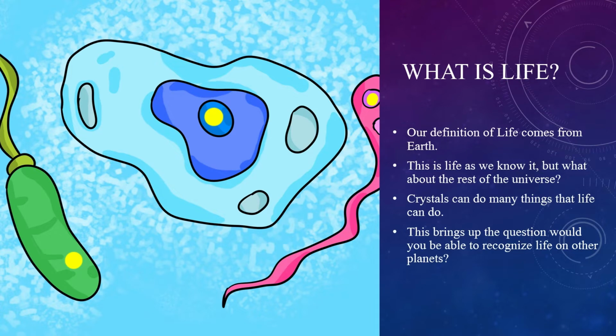What is life? Life is defined as an organic organism with the capacity for growth, reproduction, functional activity, and continual change, preceding death. This is life as we know it, but what about the rest of the universe? Are there other forms that can also be alive that we cannot possibly imagine?